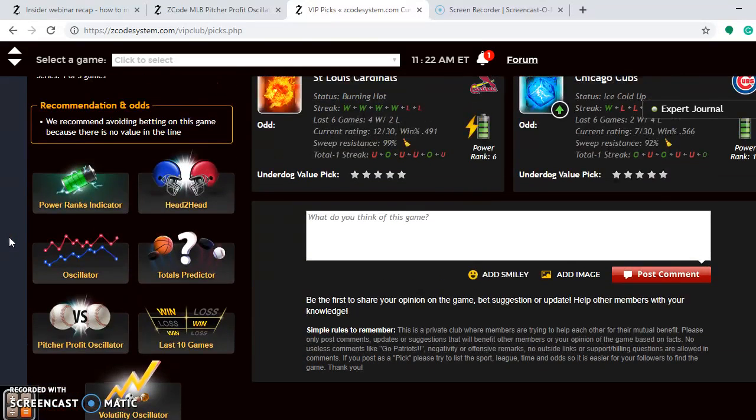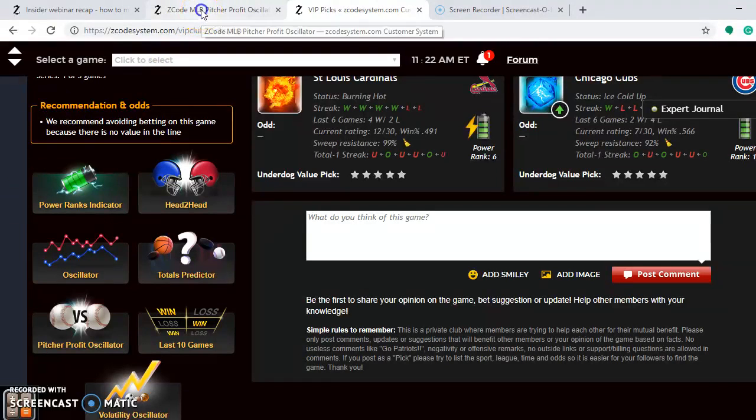If you want to look at the pitcher profit oscillator, this will show you about the matchups for the weekend. It's Jack Flaherty for the Cardinals, Adam Wainwright for the Cardinals on Saturday, and Genesis Cabrera on Sunday. For the Cubs, Cole Hamels goes on Friday, Jon Lester on Saturday, and Kyle Hendricks on Sunday. So I'm going to show you a little bit how that works.